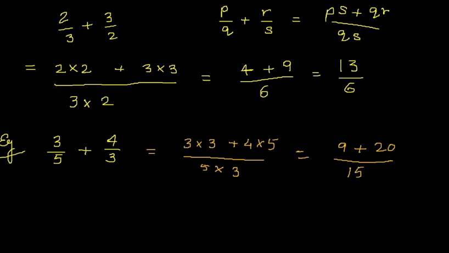So our answer is 20 plus 9, 29 by 50. Moving on to the next operation, subtraction of rational numbers includes positive with negative and negative with positive. For example, 2 by 3 minus 3 by 5. So one is a positive rational number, another one is a negative rational number.